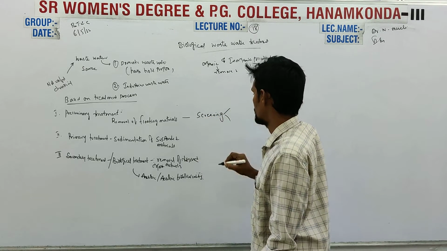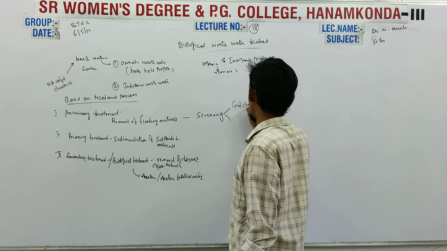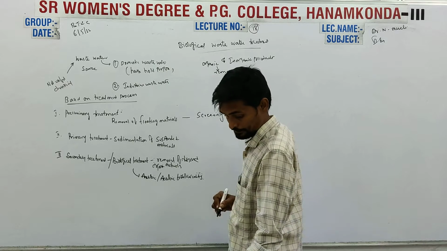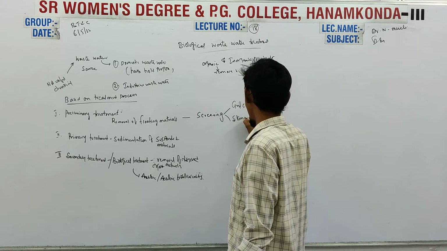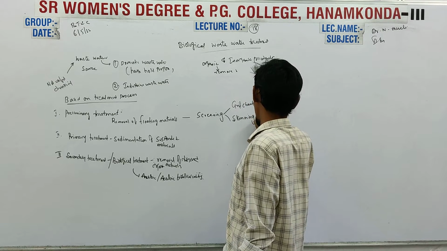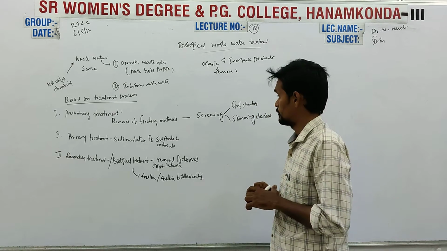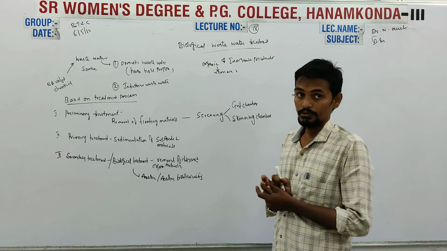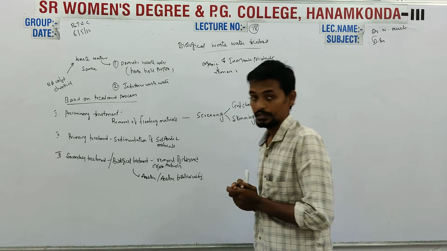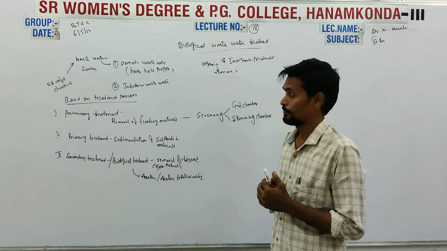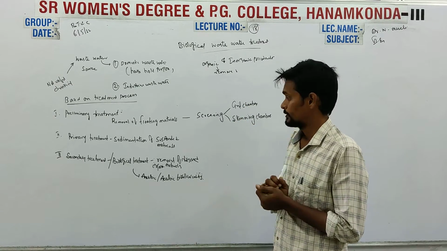This can be done by using different types of chambers called grit chambers and skimming chambers. So the removal of floating materials can be done by screening methods, which include the use of grit chambers and skimming chambers.